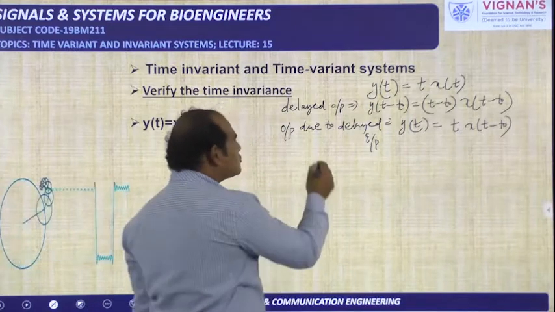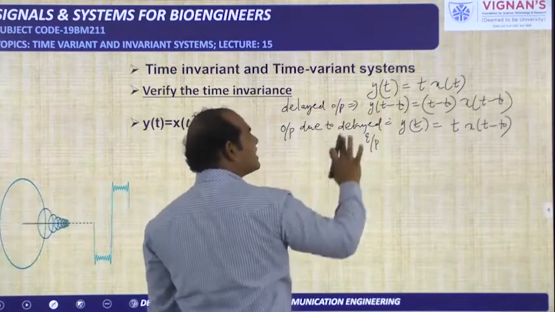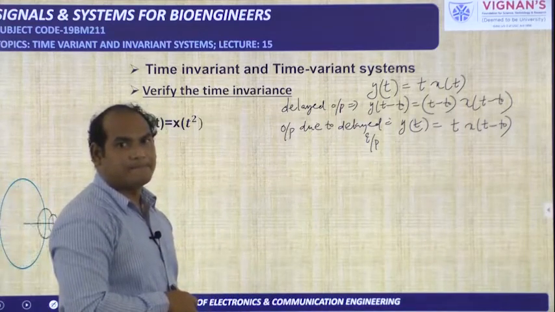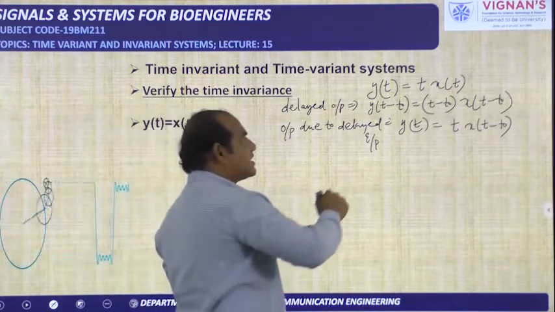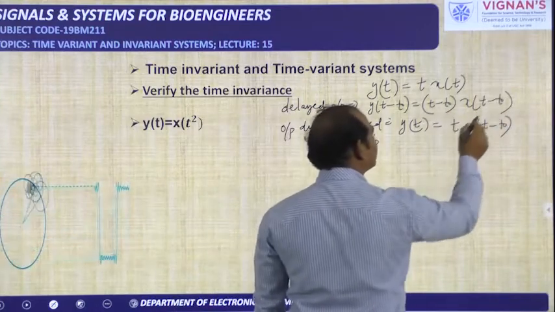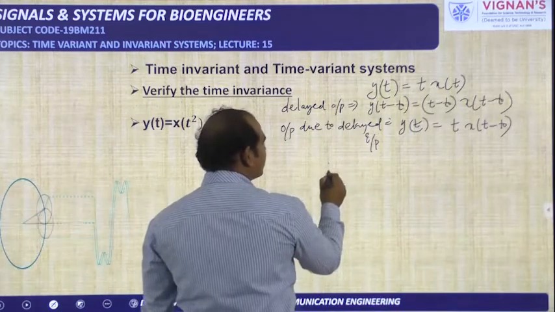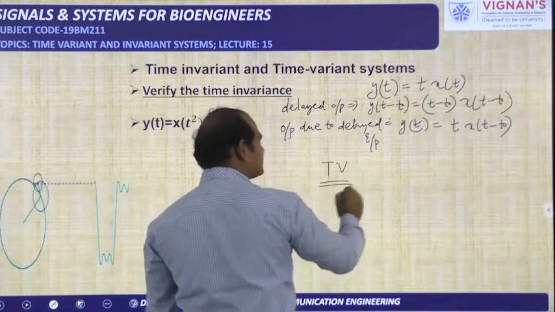So if these two outputs are equal, then we can say that the particular system is not changing with respect to time. But here we have t minus t naught into x of t minus t naught, and here t into x of t minus t naught. So these two are different. That's why the given system is a time varying system.